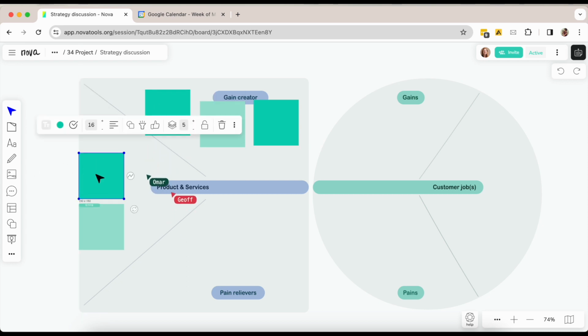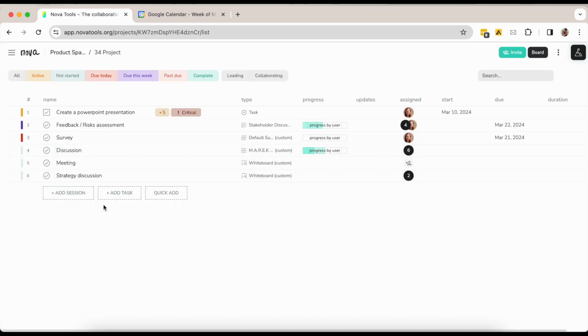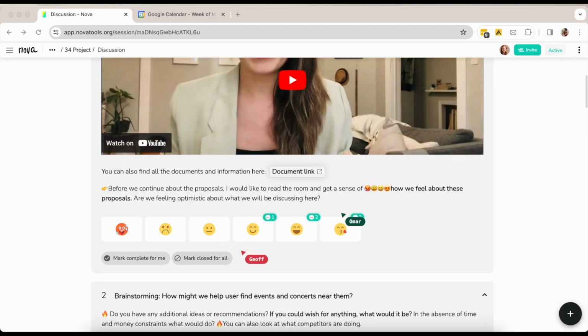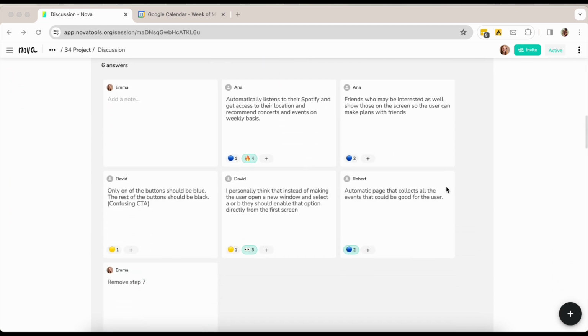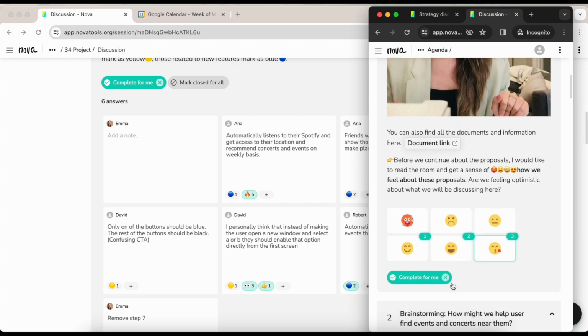Other times, the format isn't ideal for capturing ideas or feedback, especially if you are leading meetings asynchronously. Here's an alternative: sessions. Sessions offer the same collaborative benefits as whiteboards, but with a simpler process that makes it easy for everyone to use. Participants can comfortably add sticky notes, vote, and follow the process.